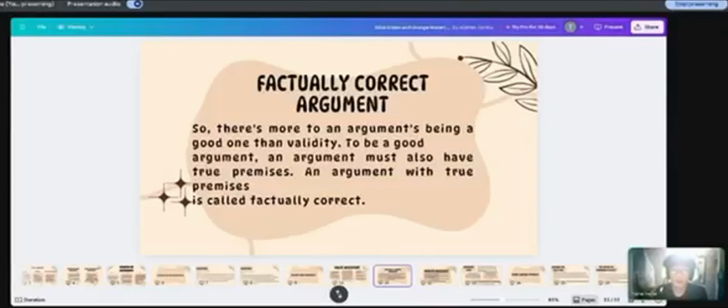Factually correct argument. A factually correct argument is an argument where the premises, the starting statements, are true in real life. It's based on real facts, not just made up stuff. For example, all humans need water, and I am human, so I need water to survive.